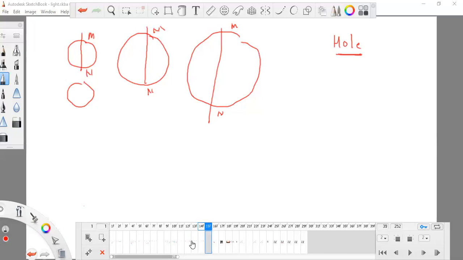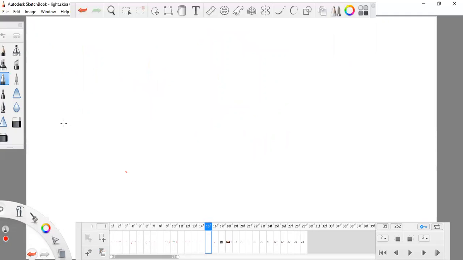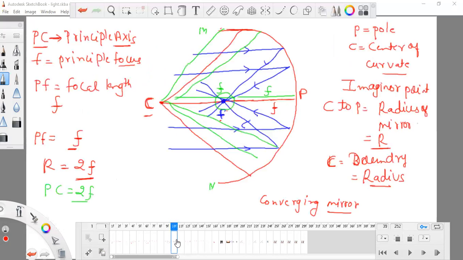I'm taking another mirror, that is the convex mirror. Now in the concave mirror you have seen that all of the images are forming on this side.